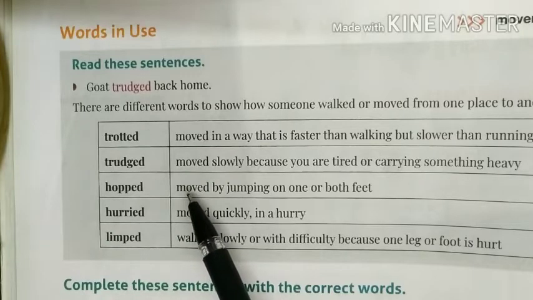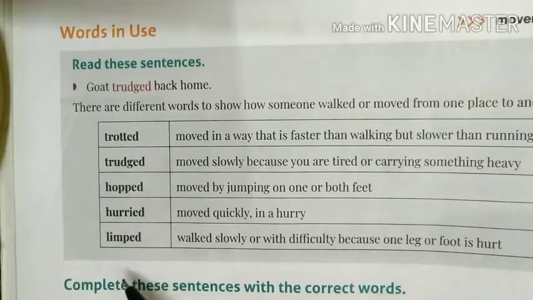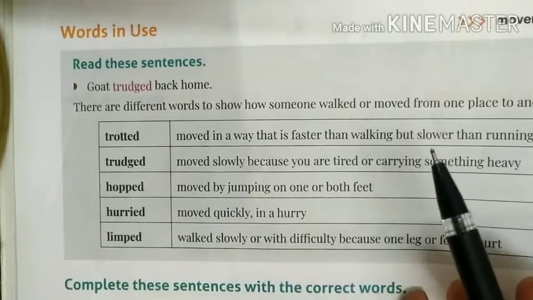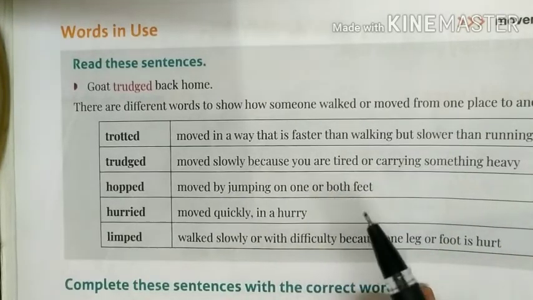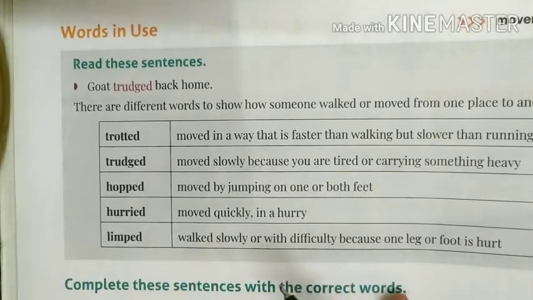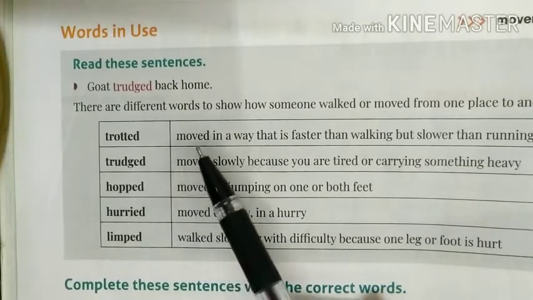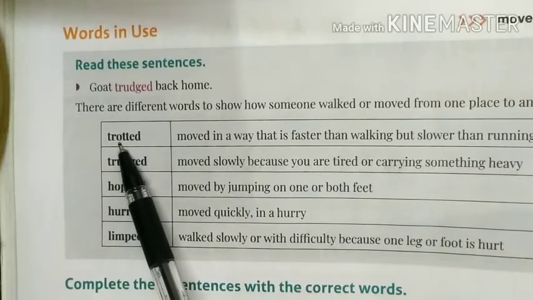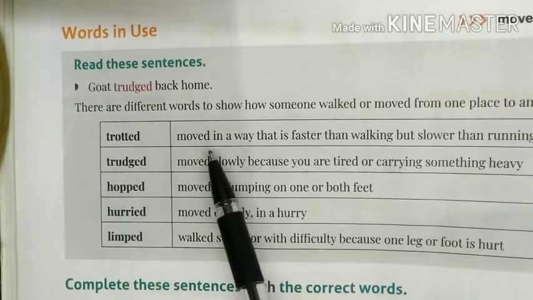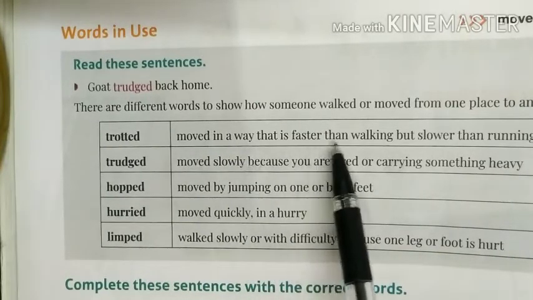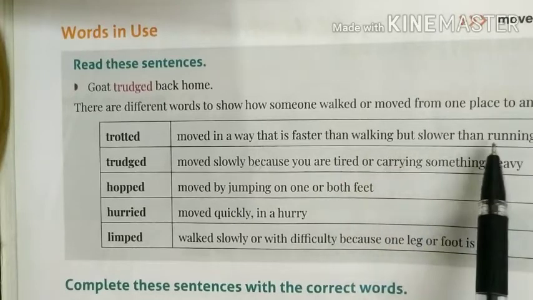Sometimes you are in a hurry, sometimes you are tired, so you don't want to walk fast. Sometimes you're okay and walk normally. Sometimes you almost run. So there are different words for these kinds of movements. First is trotted. What do you mean by trotted? Moved in a way that is faster than walking but slower than running.